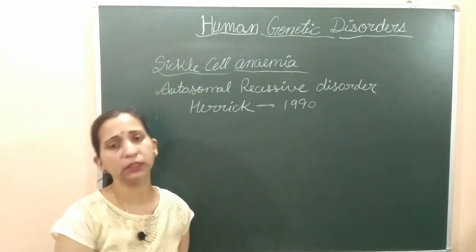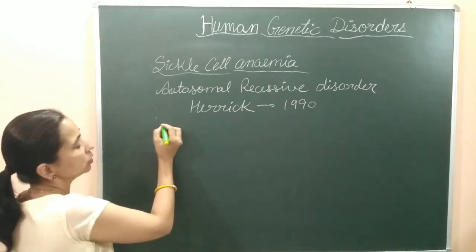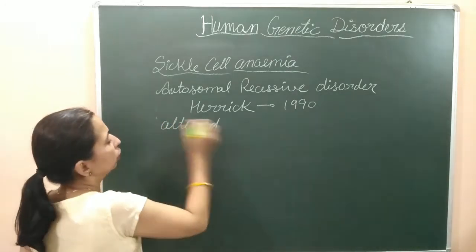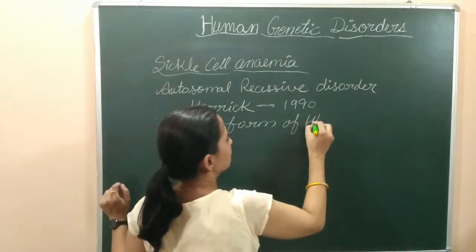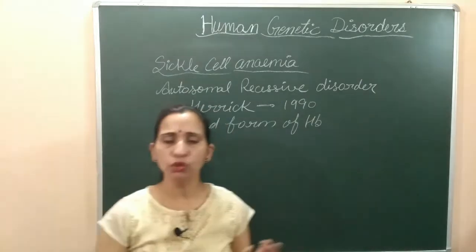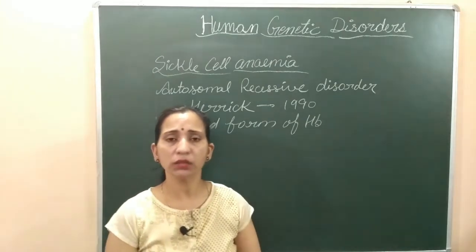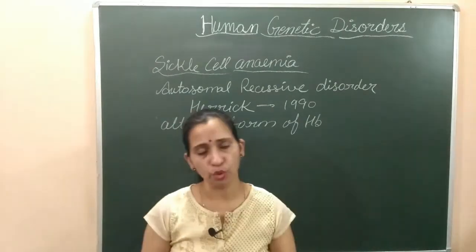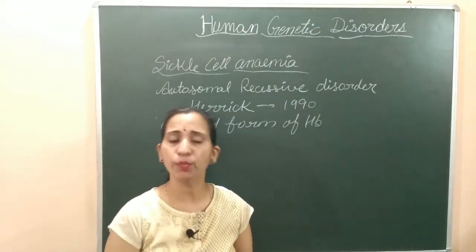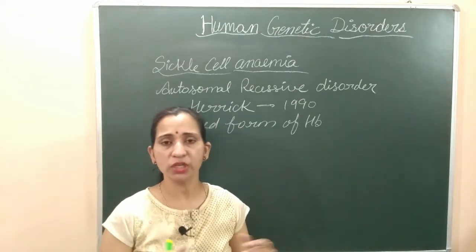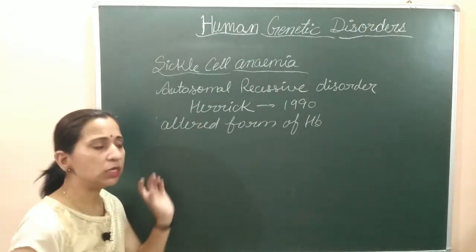Now let's see what happens in this disorder. What are the effects that happen during this disorder? In this disorder, an altered form of hemoglobin is synthesized. Normally, persons carry a normal hemoglobin which carries oxygen. But in sickle cell anemia, the affected person forms altered hemoglobin. Means the synthesis of hemoglobin is not normal but altered. Changes come in the synthesis of hemoglobin because of a gene mutation at a single point. Because of the mutation, we see changes here.